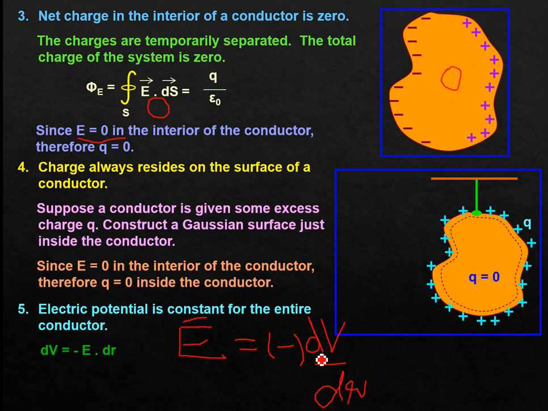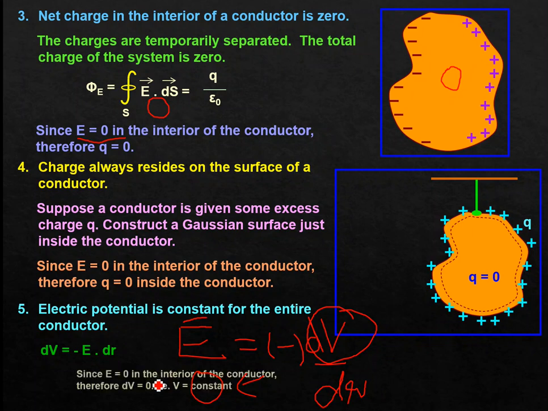If this electric field is 0, then since the differentiation of V, that is dV by dr, is 0, it means V is no longer changing. So V is constant. That's why we can say electric potential is constant for the entire specimen of a conductor.